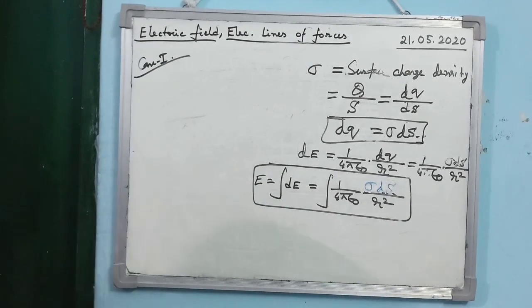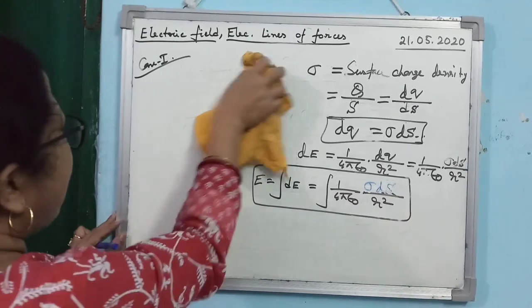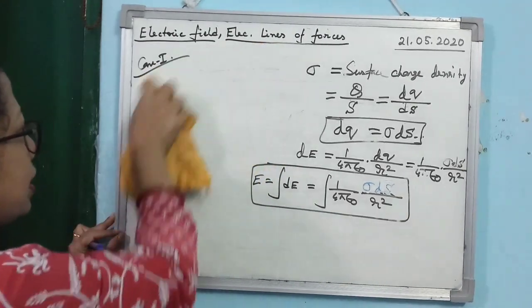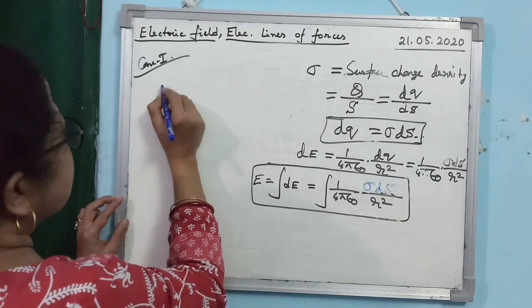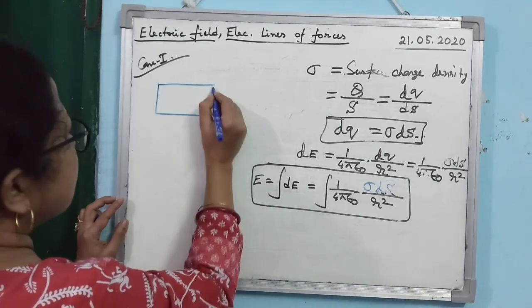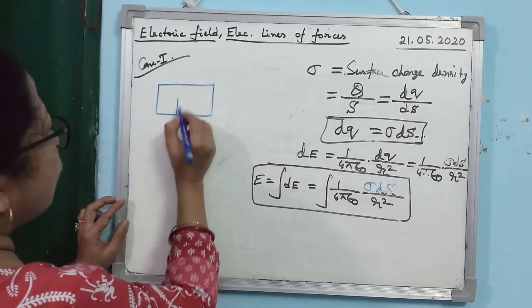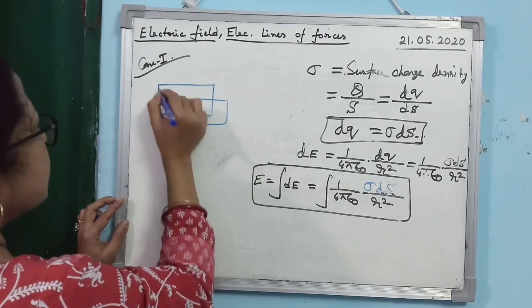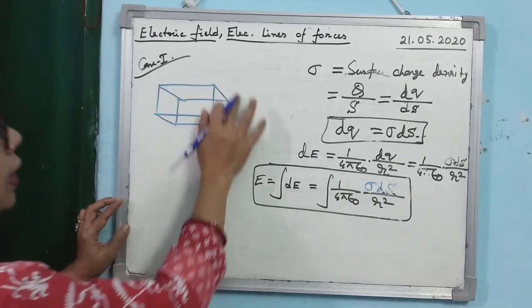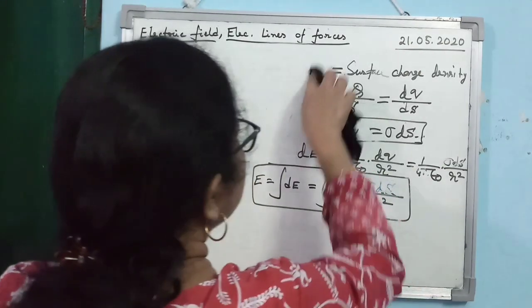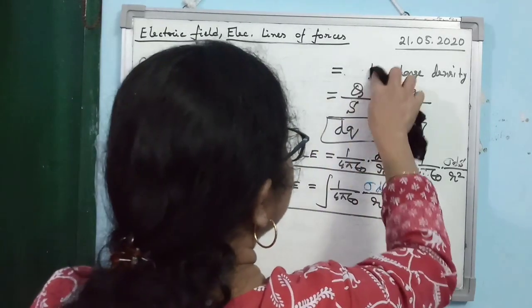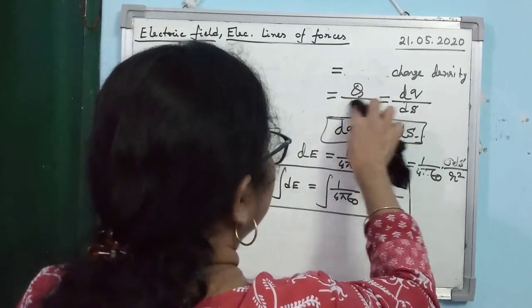The rest of the quantities will remain the same when it is surface charge density instead of linear charge density. Then, the next case, you can guess what it will be. After line, it has come surface. Then what will come? Volume. So, volume charge density or volume distribution. Charge is distributed over a volume. So, let us consider that charge is distributed within this volume. Clear? In that case, instead of defining surface charge density, guess what you will write here?